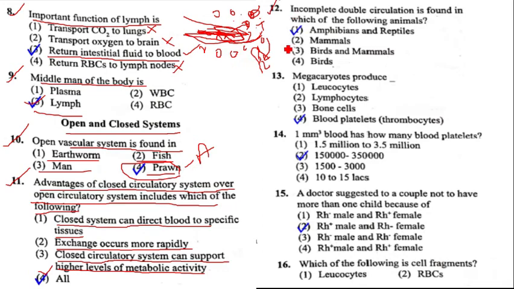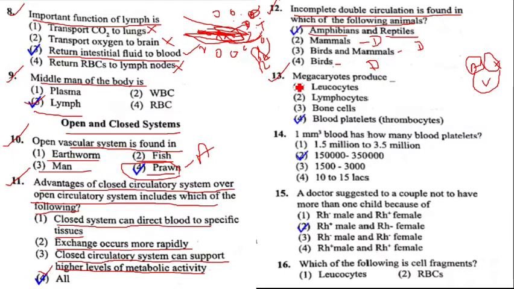Next question number 12, incomplete double circulation is found in which of the following animals? Incomplete double circulation is actually found in the organisms which contain a 3 chambered heart, that is 2 auricles and 1 ventricle. That 3 chambered heart we commonly see in amphibians and reptiles, hence amphibians and reptiles have incomplete double circulation. Birds and mammals contain double circulatory system. Hence option 1 is our answer.